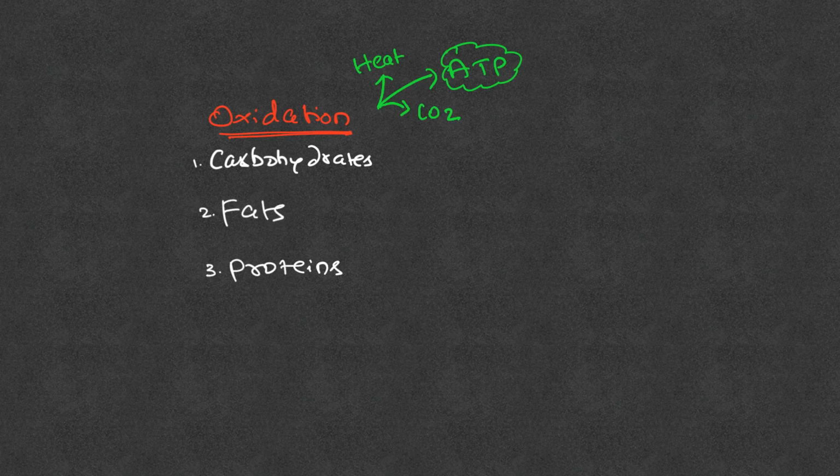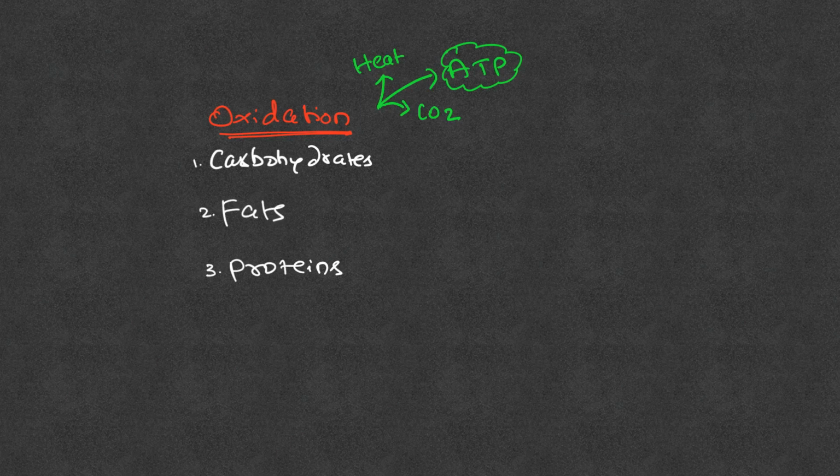Now, which process in our body will use this ATP? What will happen to the ATP that is generated in the oxidation of carbohydrates, fats, and proteins? The energy generated will be used for certain biosynthetic reactions, or anabolic reactions.